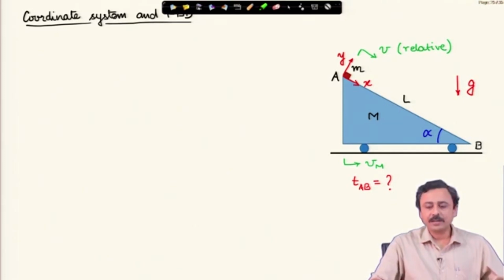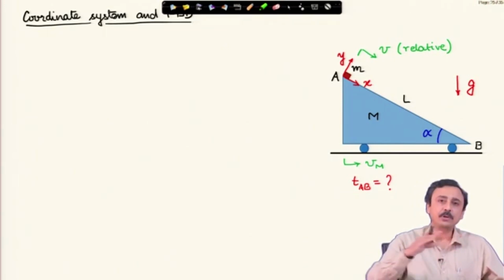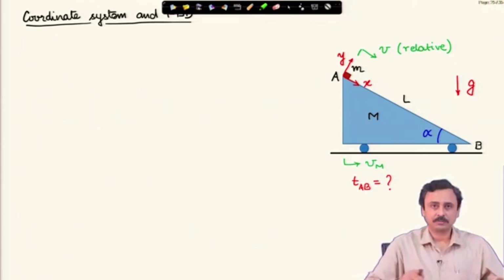There is a reason why I choose this x y frame, x along the hypotenuse, because the length of travel along that x axis will remain the same, and that will be very convenient. If I choose an x y which is fixed to the ground, this hypotenuse is moving on the ground, therefore, it will be difficult to track the particle.